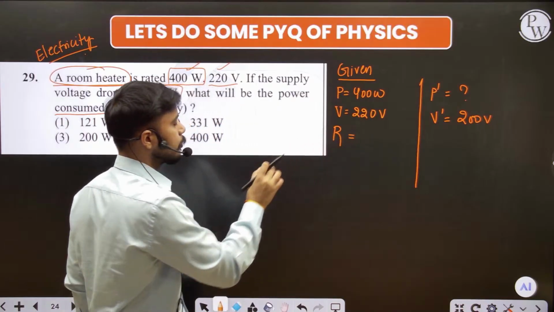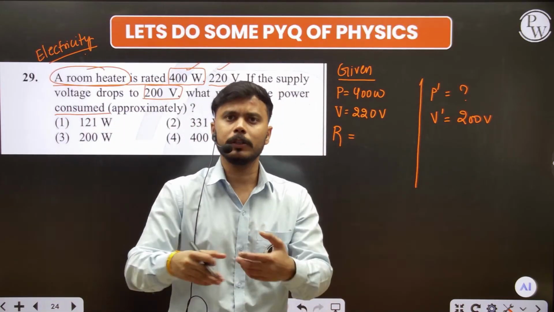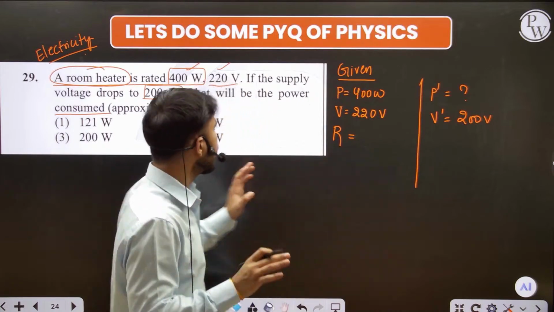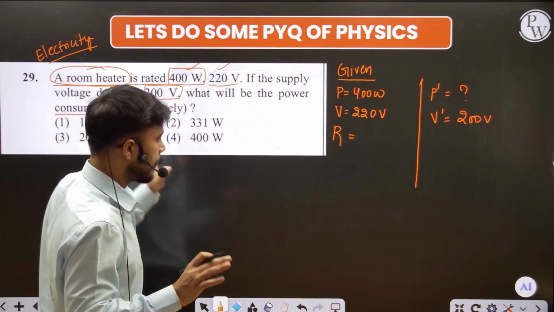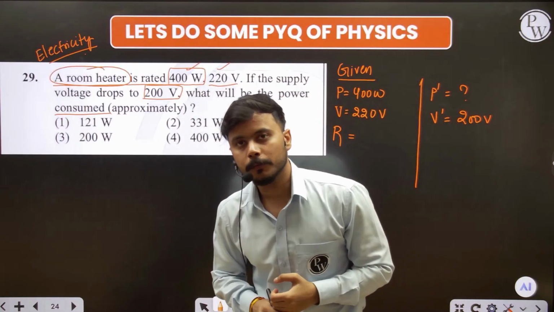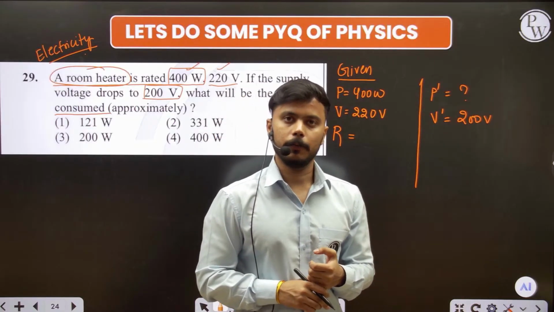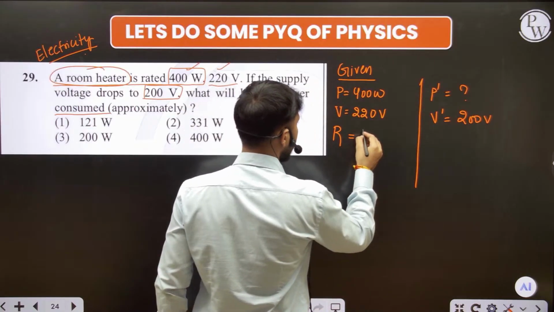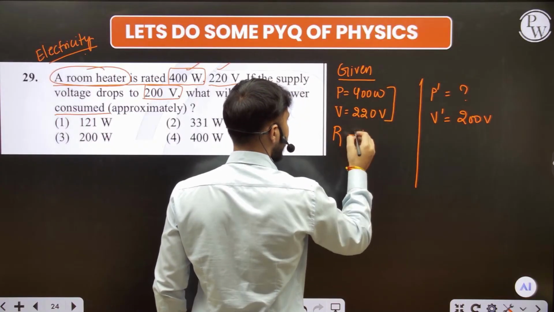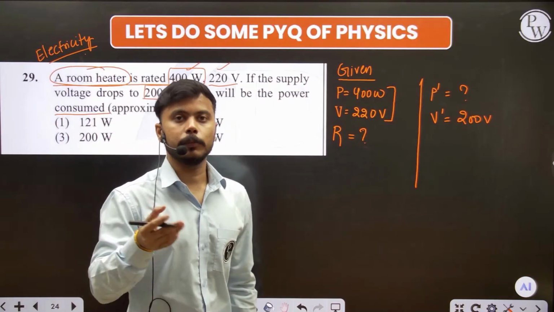This resistance is not of the supply, because we don't need to know about the supply, we need to focus on the room heater. We have to find its power, so we need to know its resistance. From this information I can get the resistance, and I can also get the current coming from the main source.